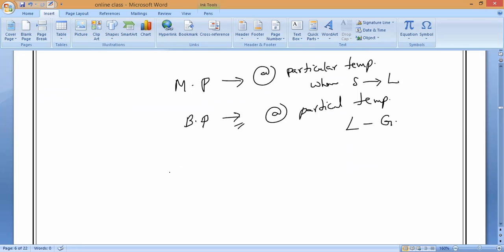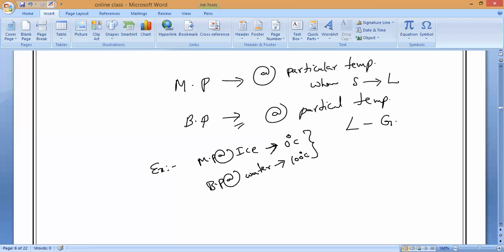I told you the example of the melting point of water, that is, ice, which is 0 degrees Celsius. The boiling point of water is 100 degrees Celsius. Now, this is a water example, but water is not an element. Water is a compound. I am explaining it just for the name.